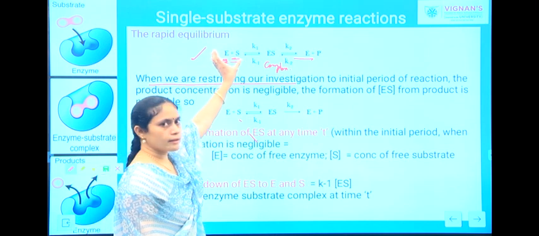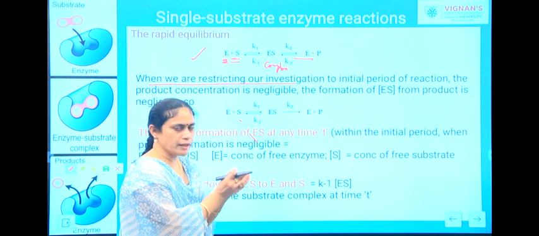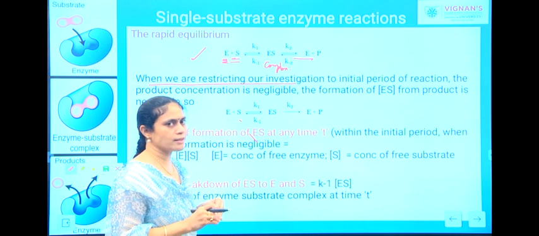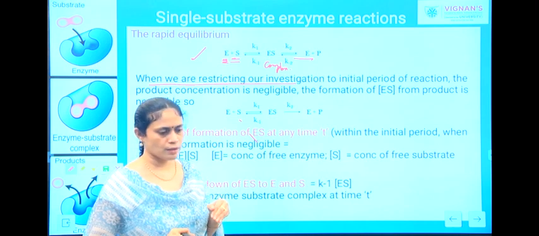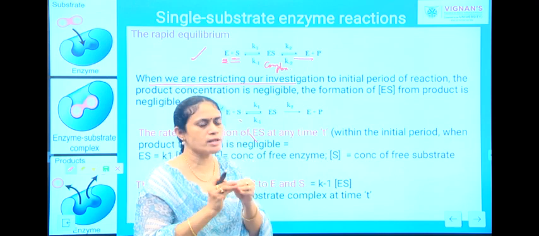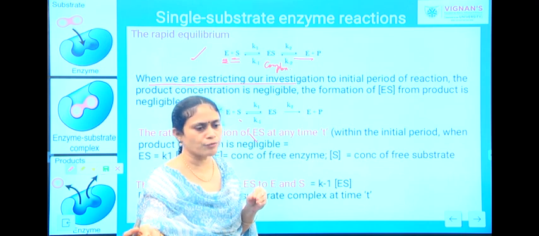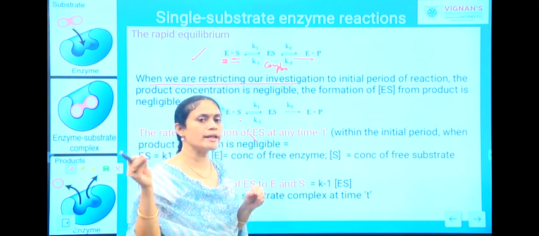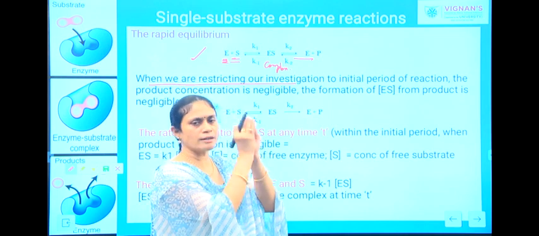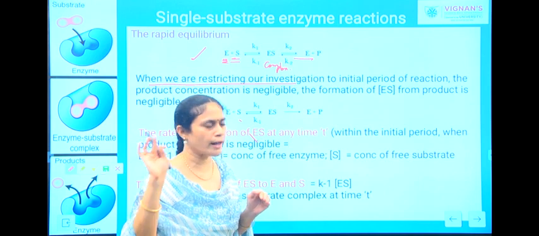In the initial period, when your enzyme is reacting with the substrate, instantly there won't be formation of a product. So in the preliminary stages, once the reaction starts, this enzyme binds with the substrate to give the enzyme substrate complex. After a certain amount of time, we will be getting a certain amount of product. So if you consider the initial time of the reaction, you won't have significant production of your product.